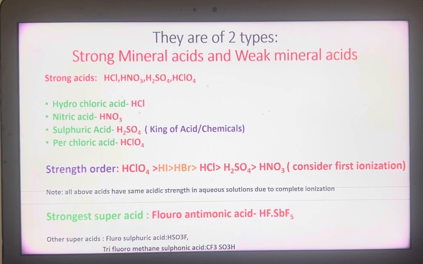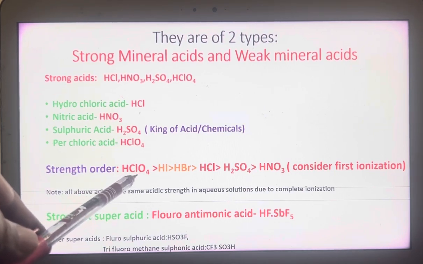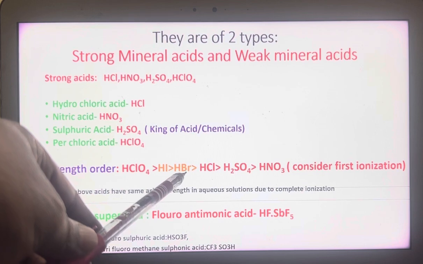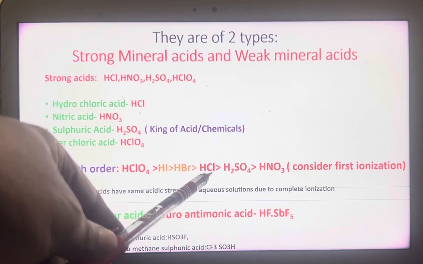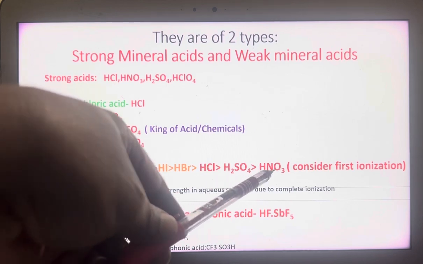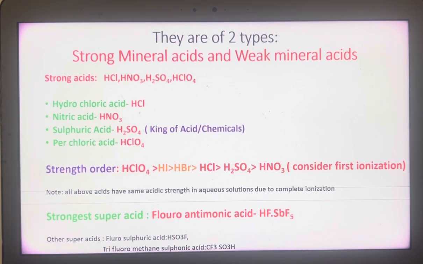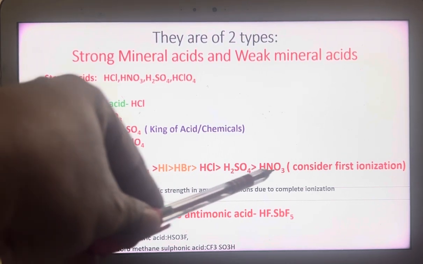Strength of the acidity of these acids can be written like this. Hydrochloric acid gives more concentration of H plus ions in solution. It is greater than HI, hydroiodic acid, greater than HBr, hydrobromic acid, greater than HCl, H2SO4, greater than nitric acid. In water, in aqueous solution, all are completely ionized to give the same concentration of H plus ions. So you cannot determine the relative strength of these acids. In other solvents, this is the order.